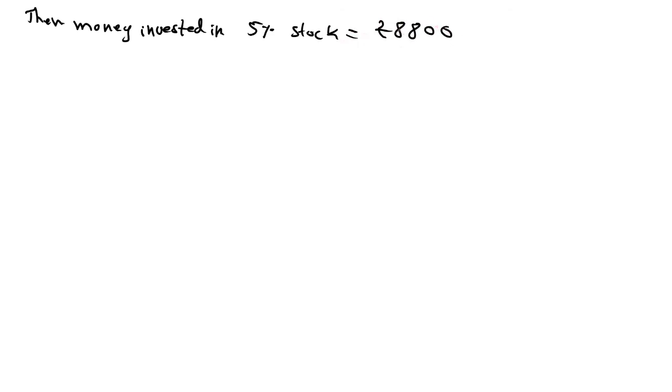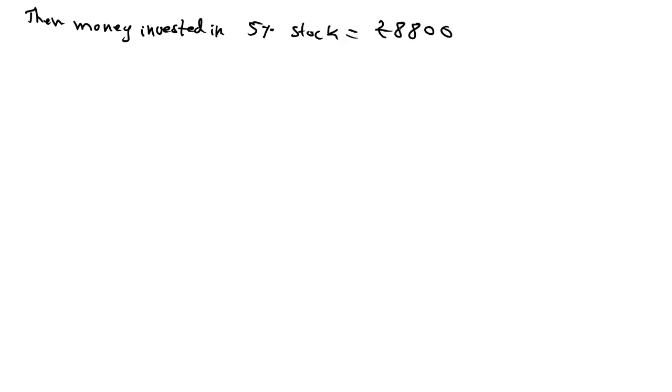And see, then money invested in 5% stock is equal to how much? Rupees 8,800. In the question it is mentioned, right? She will invest the proceeds in 5% stock. How much proceeds she got?